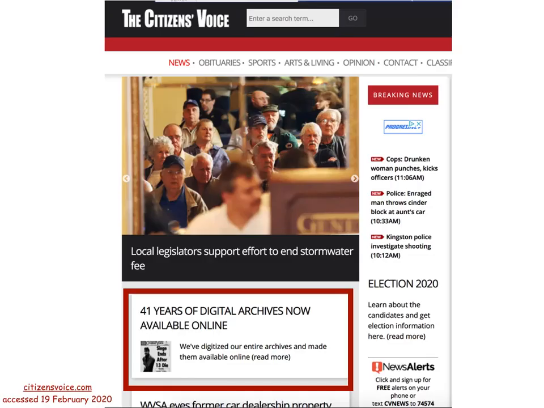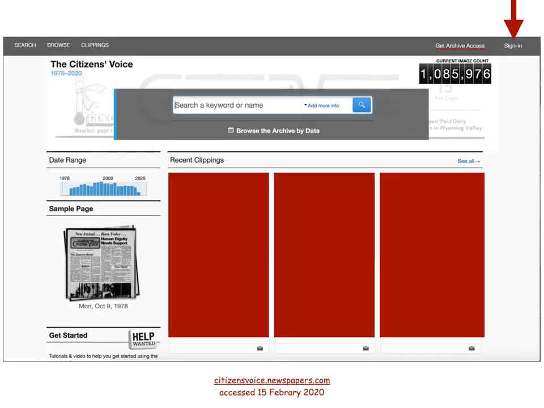This is a recent front page from the Citizen's Voice online edition. Notice the big announcement in the red box. 41 years of digital archives are now available online. How awesome is that? I decided to go searching to see where the digital archives landed. Aha! A familiar site, newspapers.com.